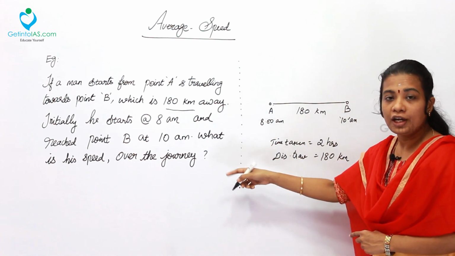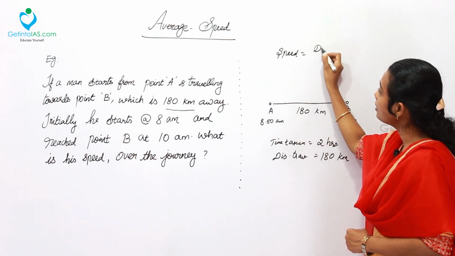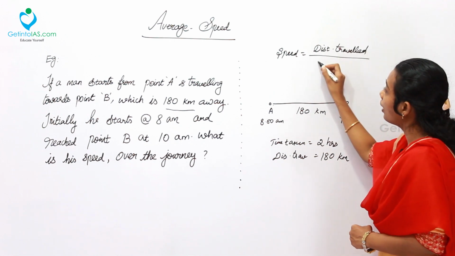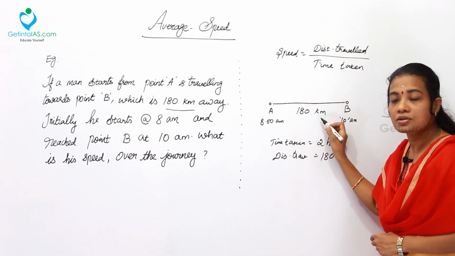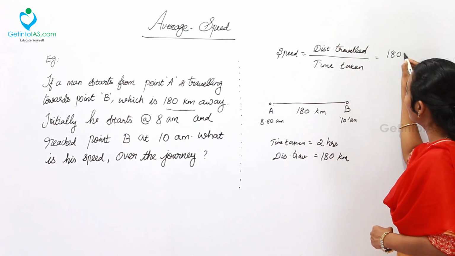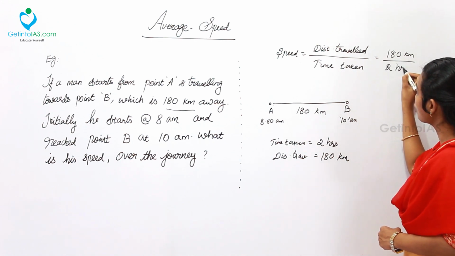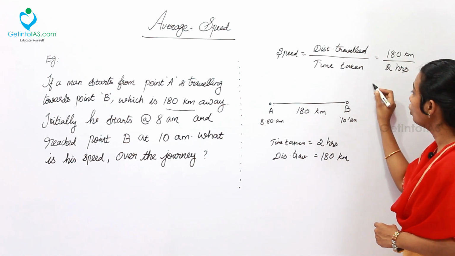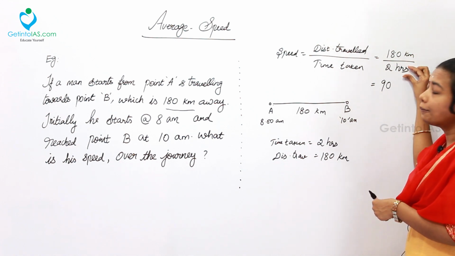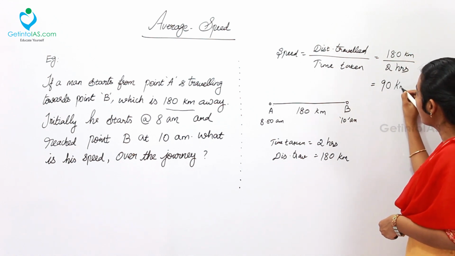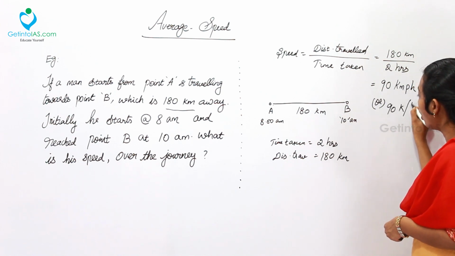How to calculate the speed over the journey? Speed is always equal to distance travelled divided by time taken over the journey. The distance travelled here is 180 kilometers. What is the time spent for that? 2 hours. So simply dividing 180 by 2, you will get 90. What is this 90? Kilometer per hour. It can be written as kmph or 90 km/h.